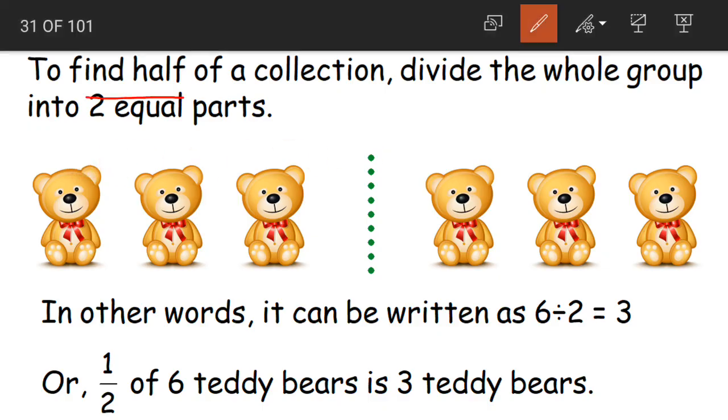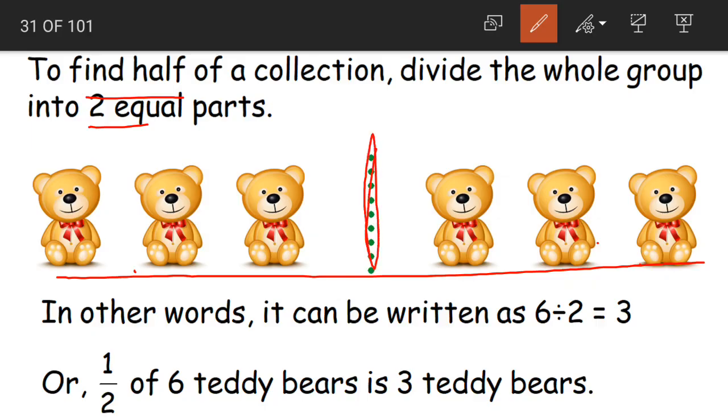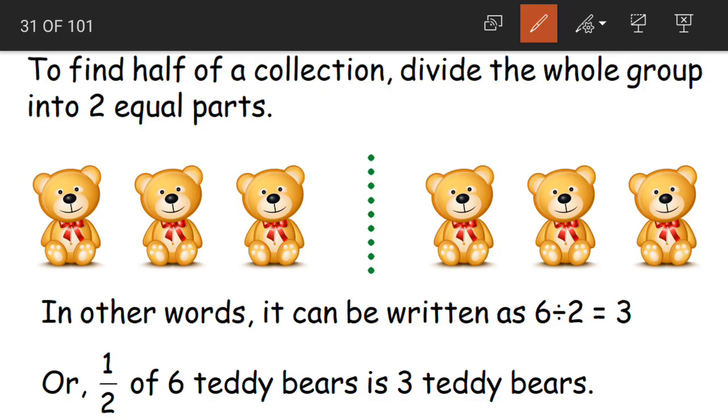So to find out the half of this collection, what should we do? We have to divide it into 2 equal parts. Yes. So we are dividing it into 2 equal parts. In one part we are having 3 and in the other part you are having 3. Yes, children? In other words, it can be written as 6 divided by 2 is equal to 3. See, what are we doing? Listen to this carefully. We are having 6 teddy bears. Yes. And we are dividing it into how many groups? 2 parts. Yes. Or 2 equal groups.